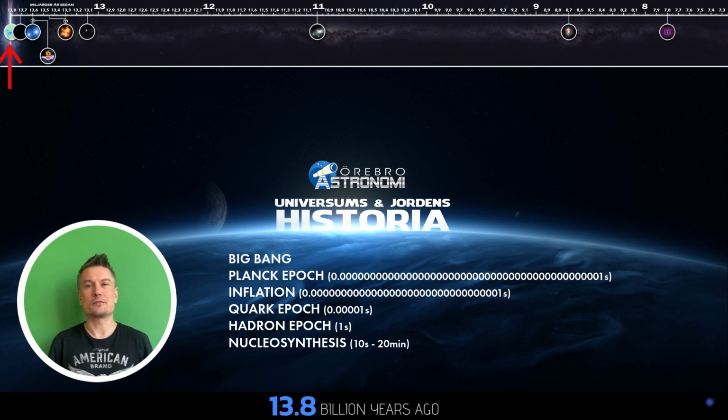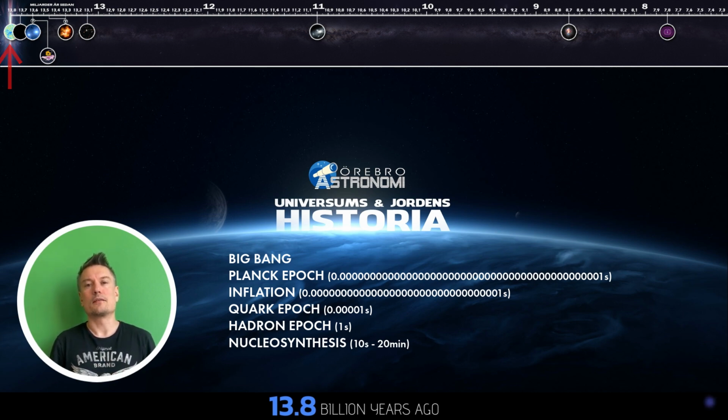Planck epoch, 10 to the minus 44 seconds. The fundamental forces in nature are unified, and the physical laws, as we know them, do not yet apply. Inflation, 10 to the minus 32 seconds. The universe is expanding exponentially, and the electroweak interaction separated from the strong forces.